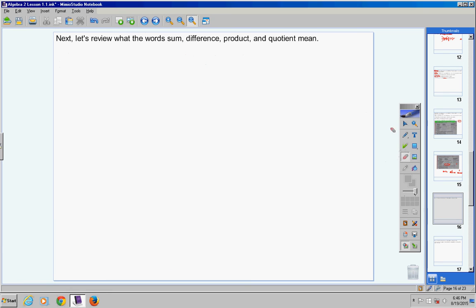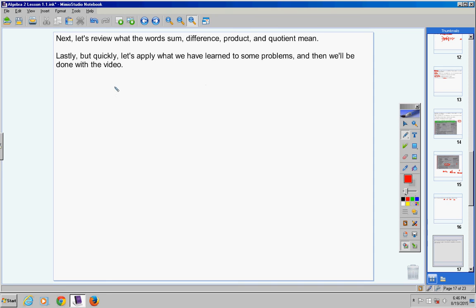All right, here we go. So, sum means to do what to two numbers? Write this down, please. Actually, if you don't want to write this down, you don't have to. If you know this pretty well, don't worry about it. What does difference mean to do to two numbers? You subtract them. What does the product mean? When I say find the product of two numbers, what does that mean you're doing to them? Multiplying. If I said to find the quotient of two numbers, what are you doing to those two numbers? Dividing them. I'm going to move on. Okay, write that quickly. Pause the video if I'm going too fast. Sum means to add, difference means to subtract, product means to multiply, quotient means to divide.